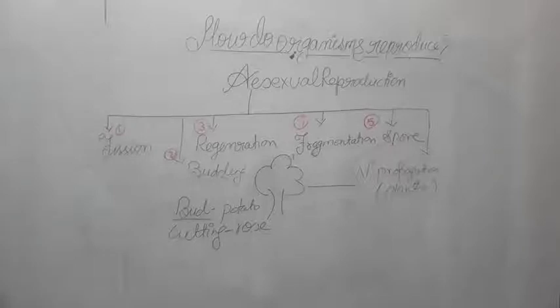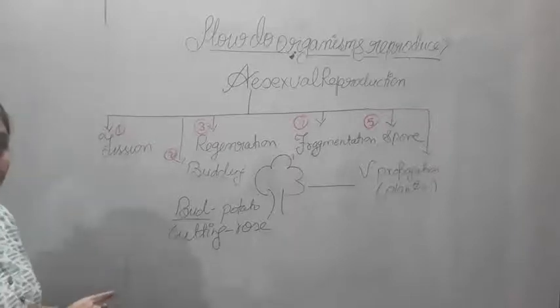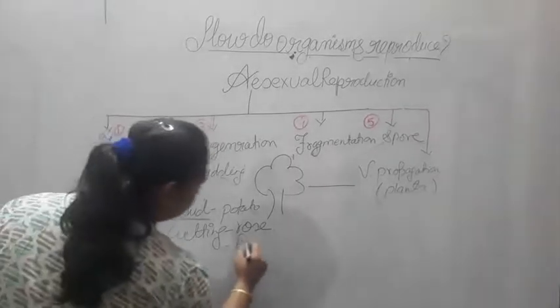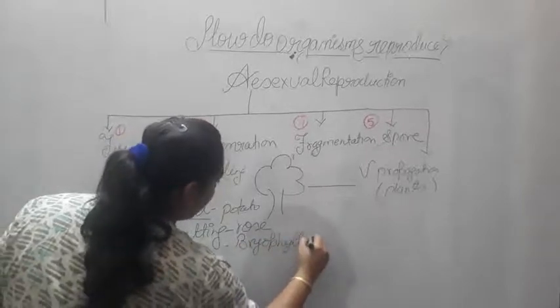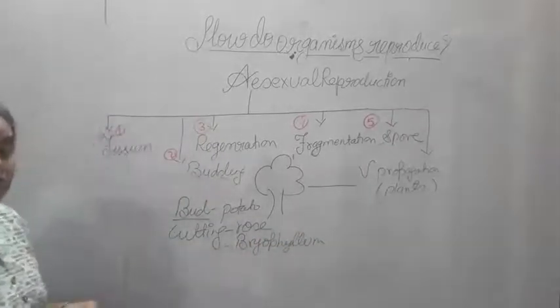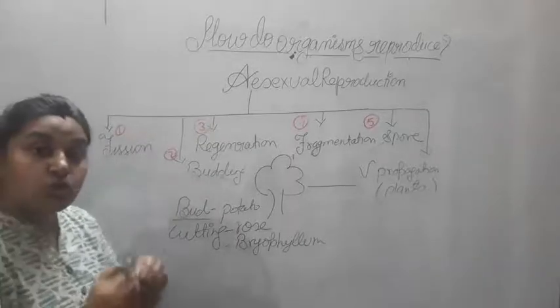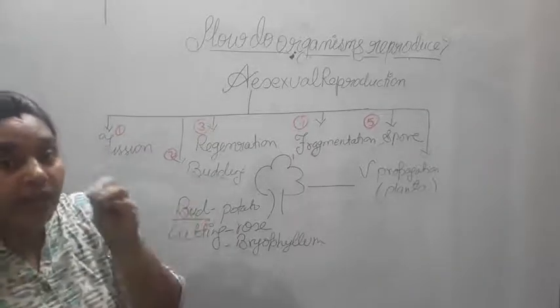Same way, several times you see, for example, Bryophyllum. Bryophyllum is a plant which develops roots and another leaf on its body itself.